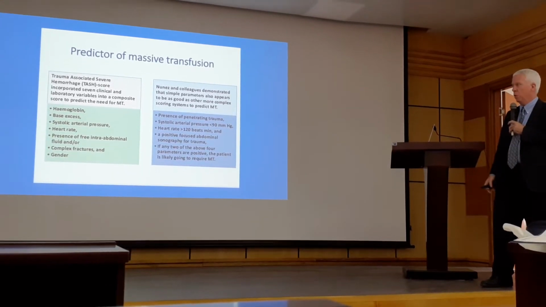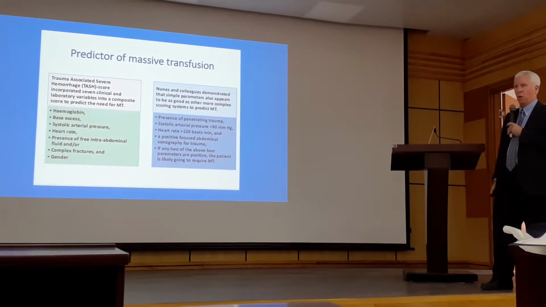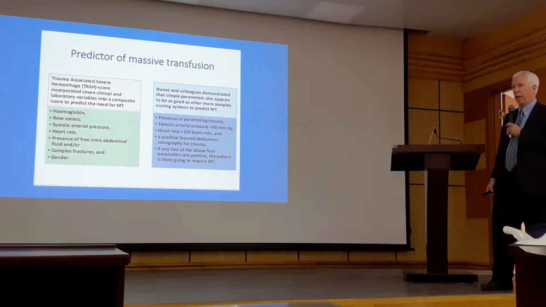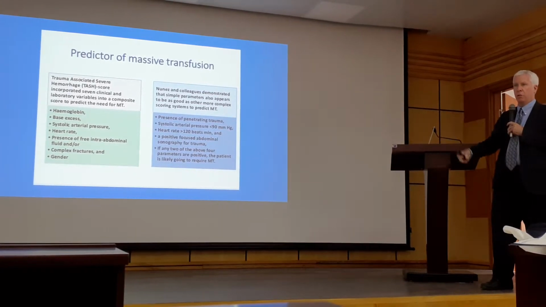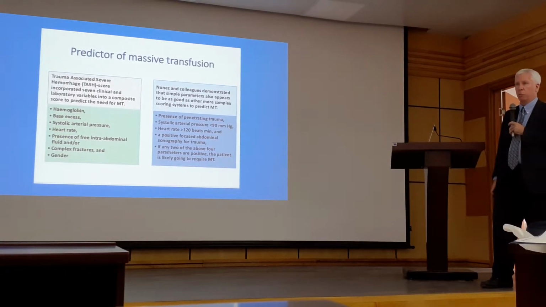Pretty simple to do, not as complicated as the one on the left, which actually requires lab work and base excess, which may take more time to come back. The idea is that there are tools out there that can help us decide whether we think this person should qualify, or the likelihood of requiring a massive transfusion protocol in the near future.